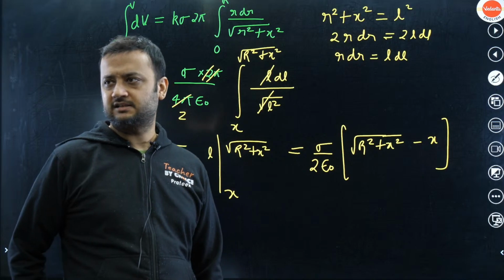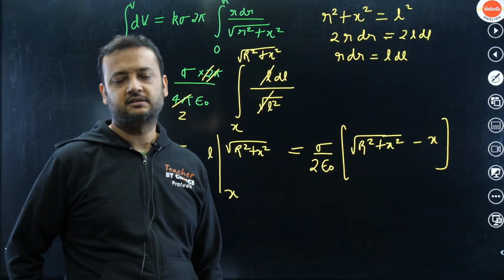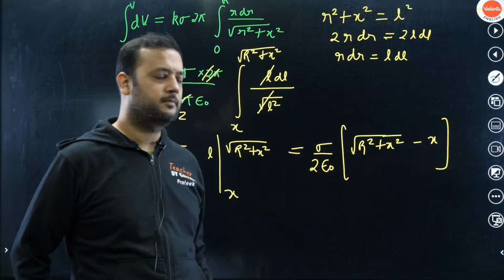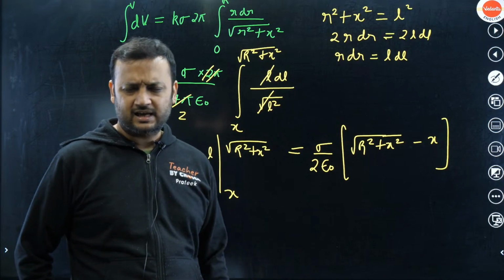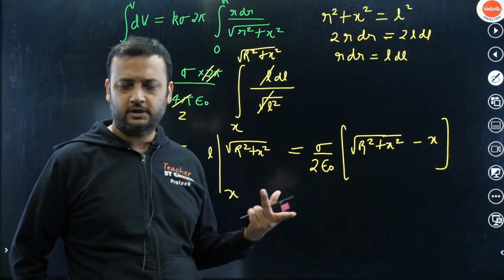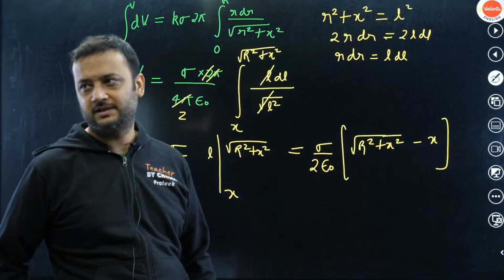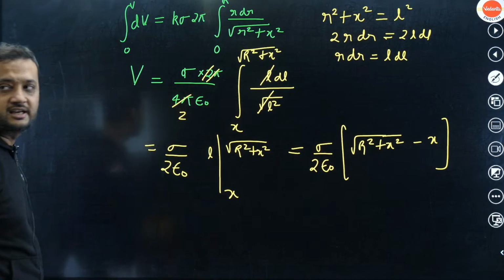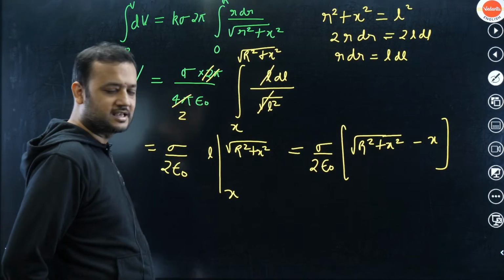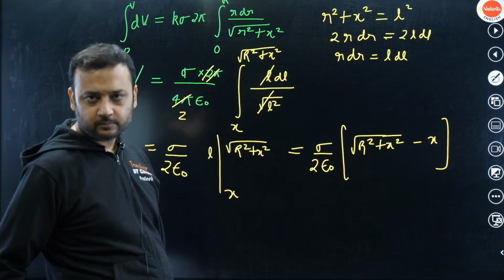Okay, this class is valid both for mains as well as advanced, Chandana. This formula is useful for mains as well as advanced. In fact, last year also there was a question on the potential of a disk in which this formula was being used. So in JEE advanced, of course, JEE advanced as well as JEE mains. Okay, in fact boards also.